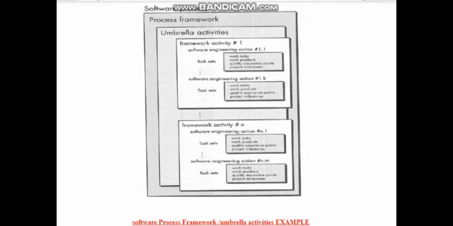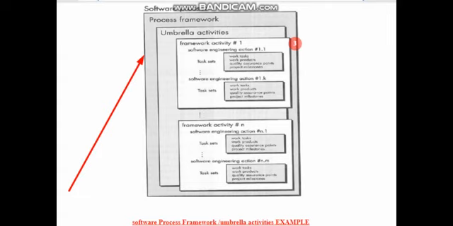So let us take an example. Suppose I want to develop a software product for online movie booking. So this is the framework which is used for development of online movie booking. That entire process, whatever process framework you are going to use, first finds out all the major activities that are needed to be carried out.